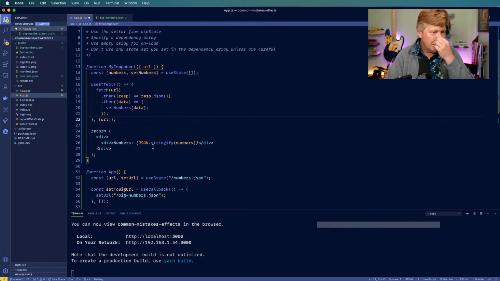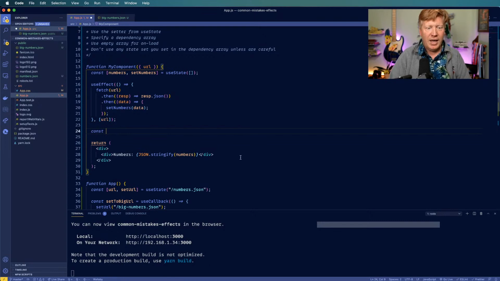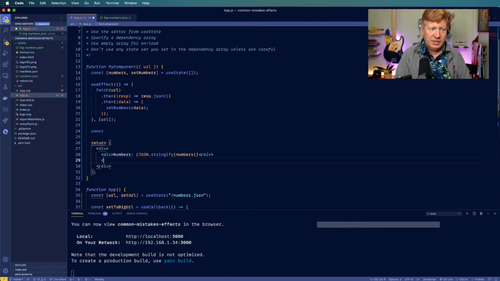Okay, so let's go on to the next thing, and that's I want to be able to have a callback in here, which is going to go and add a number to this. So I have a div, have another button on here called add 1.